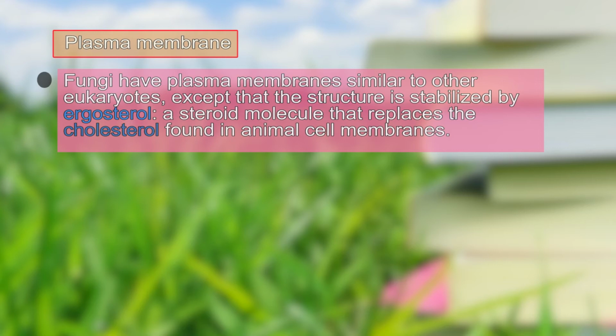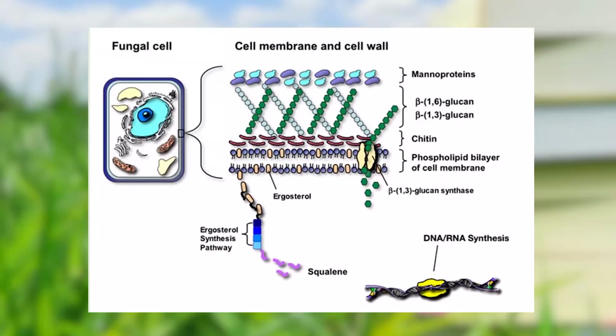The only exception is the presence of ergosterol, which replaces the cholesterol of the animal cell membrane. The rest of the plasma membrane remains the same. Here you can see the picture of the fungal cell membrane. The yellow colored components are the ergosterol, and after that we find the chitin, the glucan and the mannoprotein. So, this is basically how the membrane is associated with the cell wall.